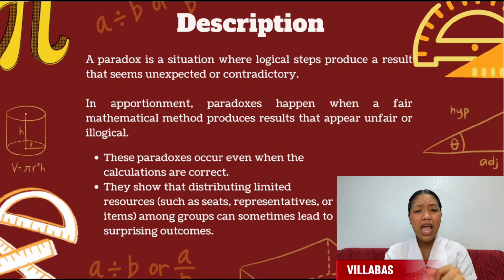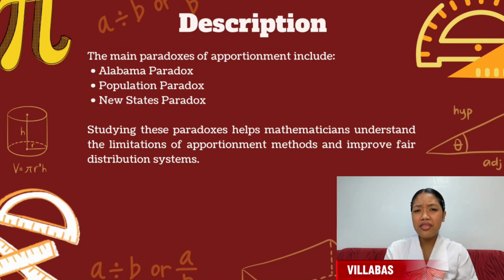For example, a group might lose a seat even though the total number of seats increased. Or a faster growing population might lose representation to a slower growing one. These surprising situations are called paradoxes of apportionment. There are three well-known types of apportionment paradoxes: the Alabama paradox, the population paradox, and the new states paradox. The Alabama paradox is when an increase in the number of available items causes a group to lose an item, even though populations remain the same.